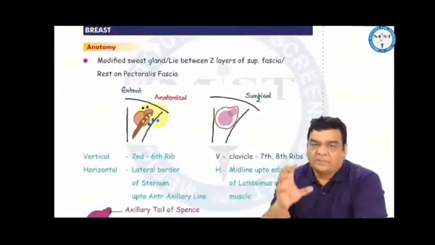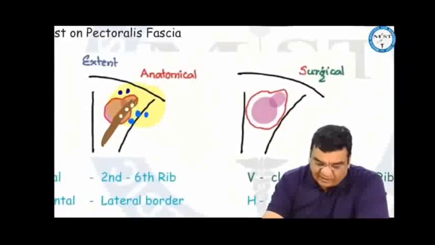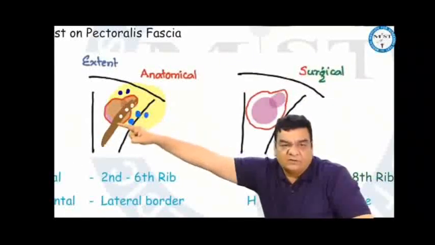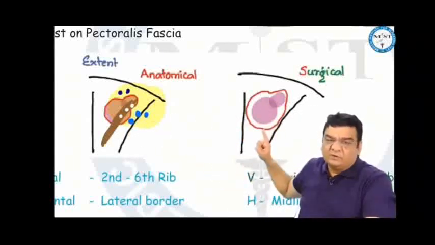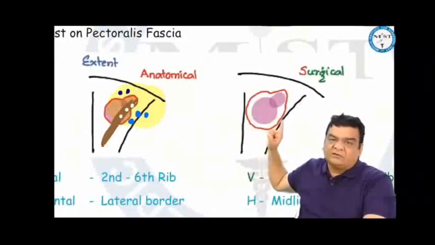If you look at the breast, the basic anatomy: the breast is a modified sweat gland lying between two layers of superficial fascia, and the breast rests on the pectoralis fascia. The extent of the breast, anatomical and surgical: anatomically vertically from the second rib above to the sixth rib below, surgically vertically from the clavicle above to the seventh rib below; anatomically horizontally from the lateral border of the sternum to the anterior axillary line, surgically horizontally from the midline to the edge of the latissimus dorsi muscle.